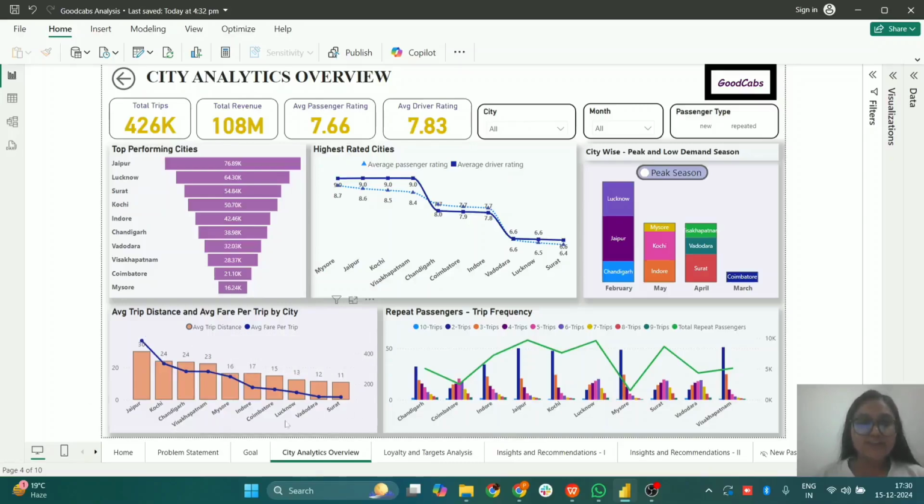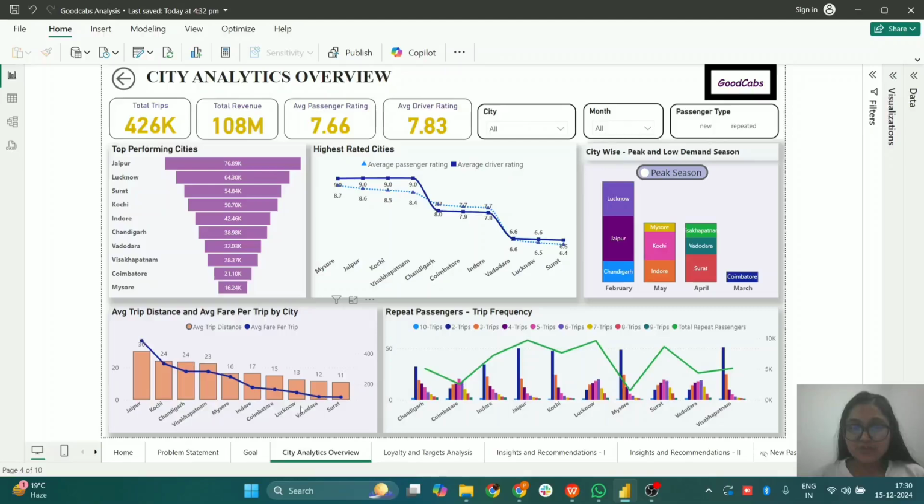We can also see that in Lucknow, Vadodara and Surat, the average trip distance is very low and the average fare per trip is also very low, which depicts that here the trip services are used mostly by local passengers and the trip frequency is also huge, since we have a maximum trip volume for Lucknow and Surat, as we can see from this graph.